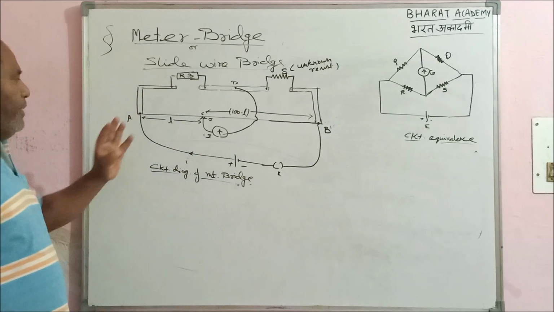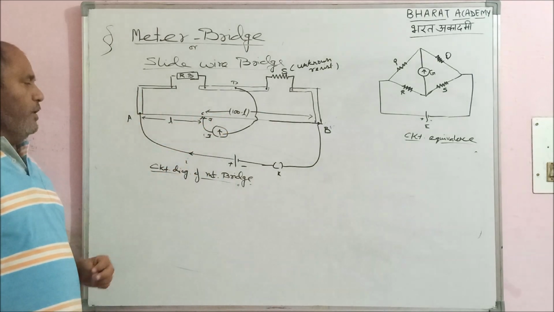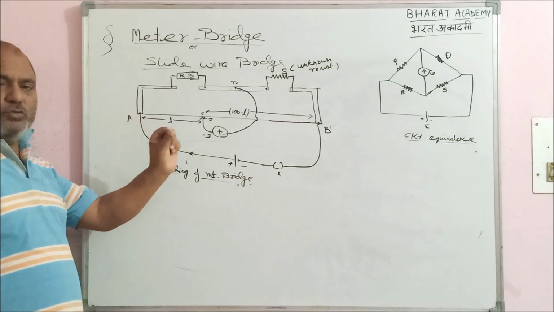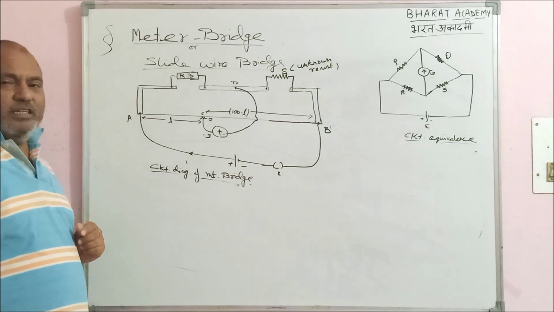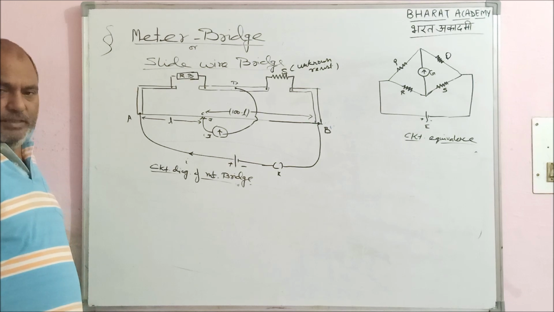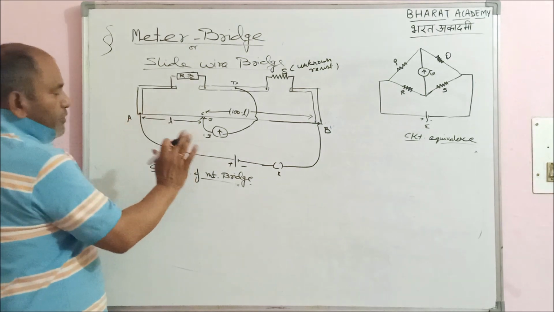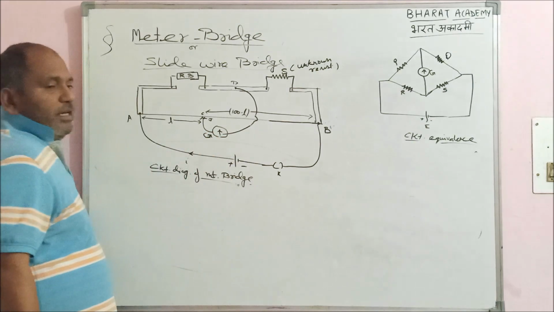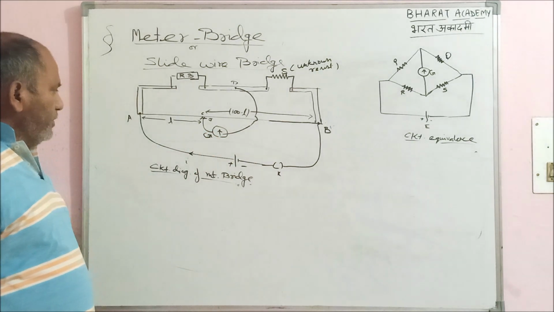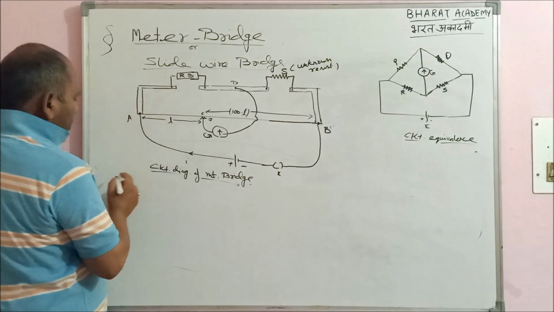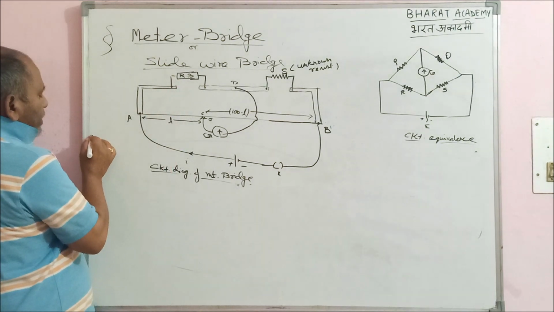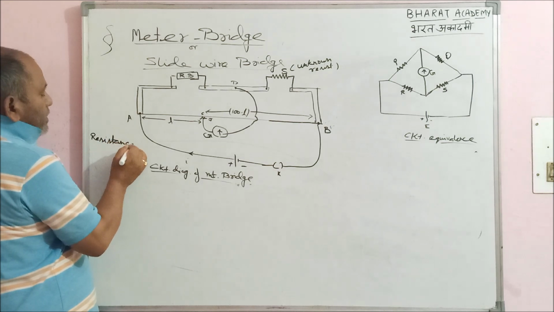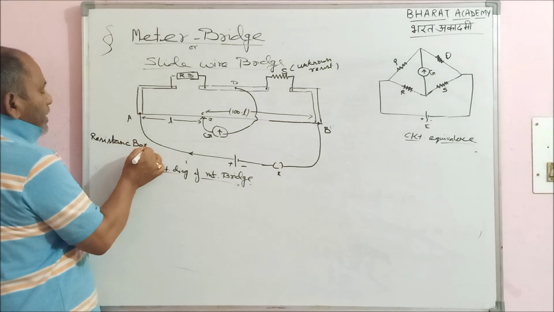Once you make the setup like this, first and foremost aim is to check the continuity of the circuit. Remember, first you have to know the circuit. This G is for the galvano, a device which detects the presence of the current, and RB is the short form of resistance box that you will find in the lab.